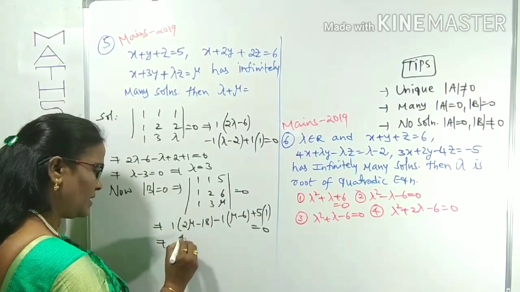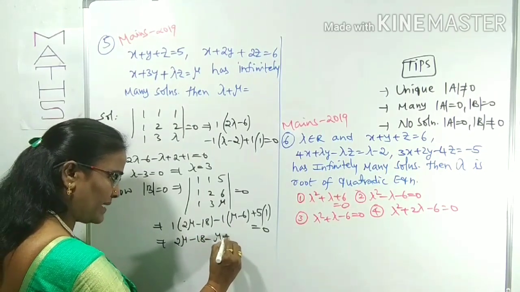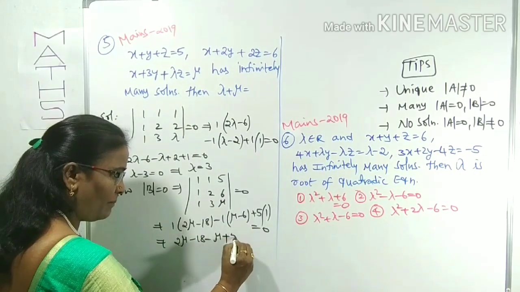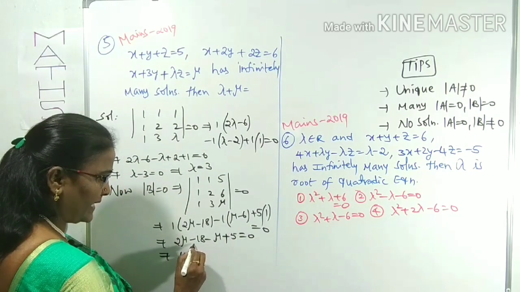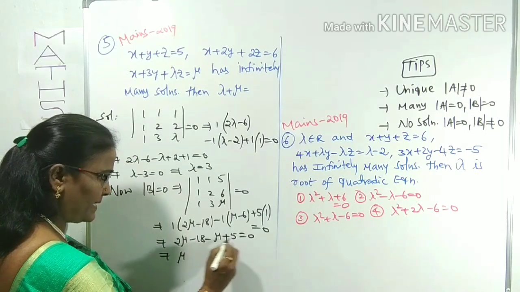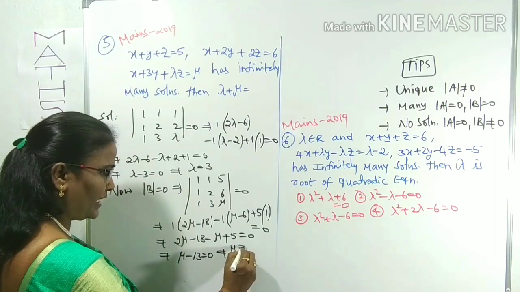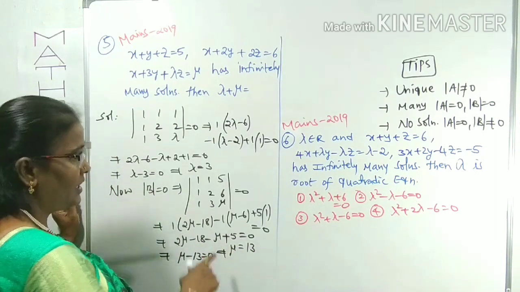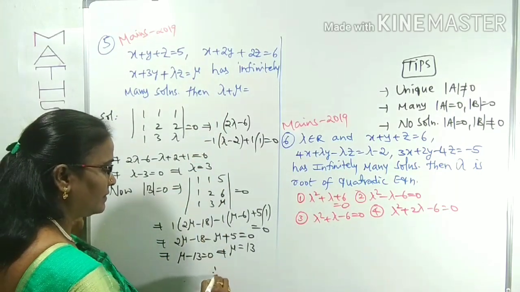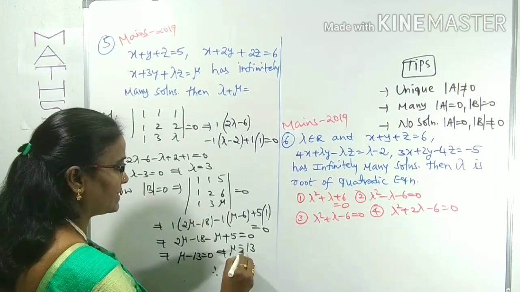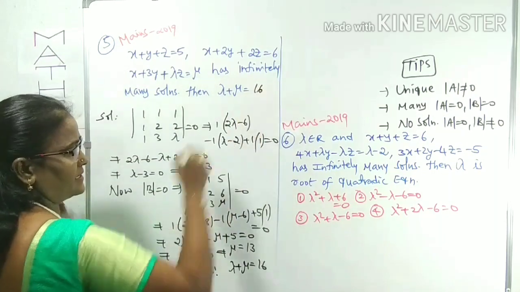Now this is 2 mu minus 18, minus mu plus 6, plus 5, equals 0. Now 2 mu minus mu, and minus 18 plus 6 plus 5 is minus 13... so mu value is 13. Lambda is 3, mu is 13. What is asked? Lambda plus mu, that is 3 plus 13 is 16. Therefore, this answer is 16.